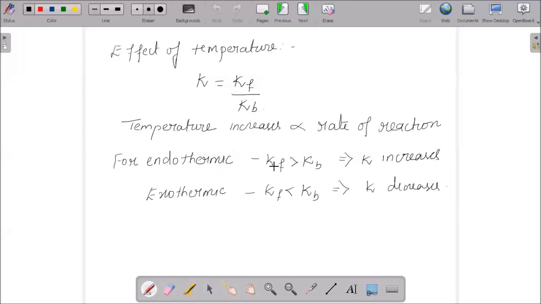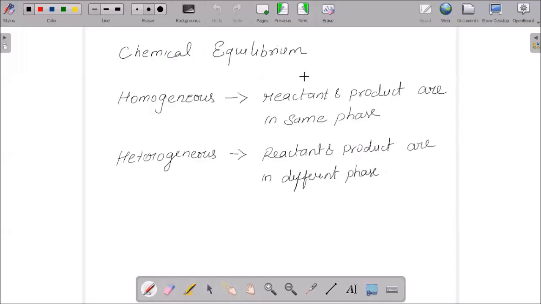For an endothermic reaction, Kf will be greater than Kb, and from that we could understand that K is going to increase because your numerator value will increase. If Kf is less than Kb, that means K decreases. And when we say exothermic, K decreases. So it is very important to note the properties of your rate constant.